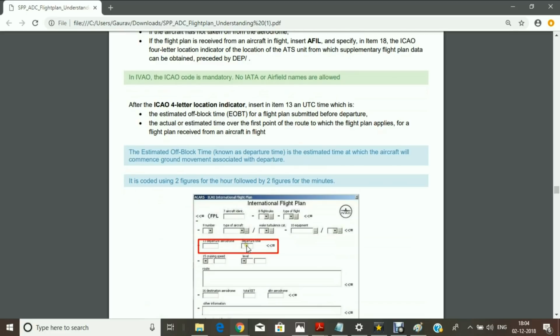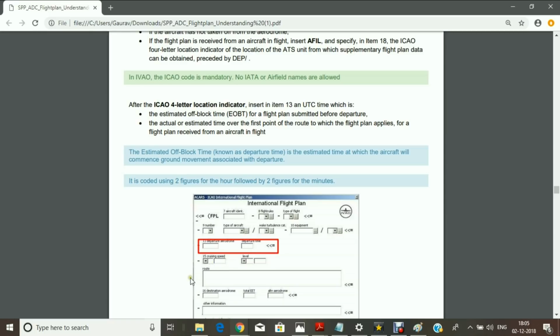Then comes departure time. Departure time means estimated off-block time. It should be in UTC. You can find it on your question papers also. If you have ever encountered a question paper for the RTR exam, the time written there is the scheduled departure time of the aircraft, the time at which you will chock off.